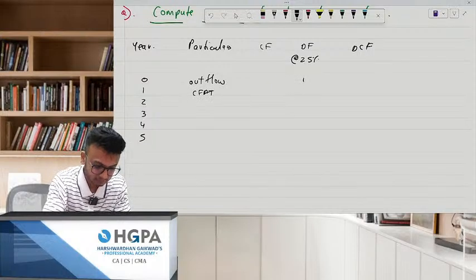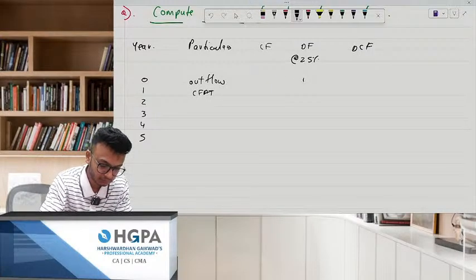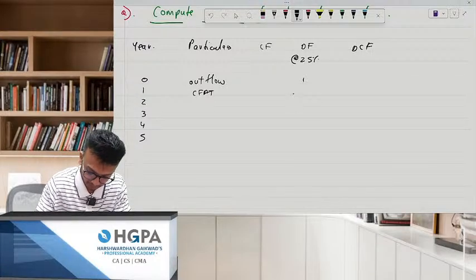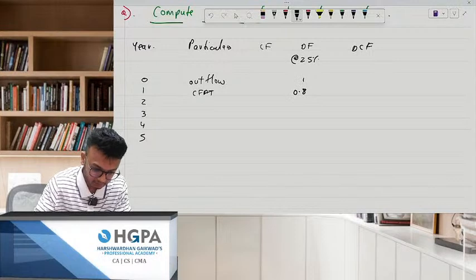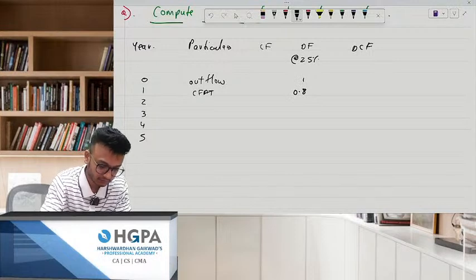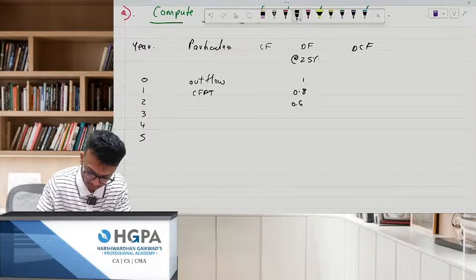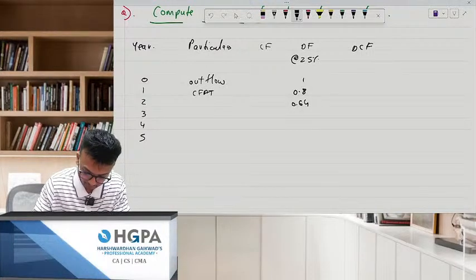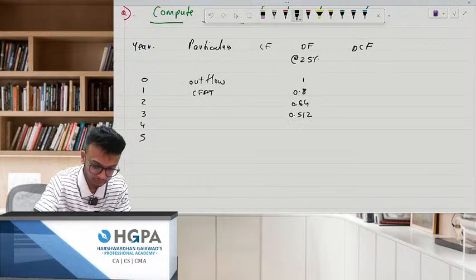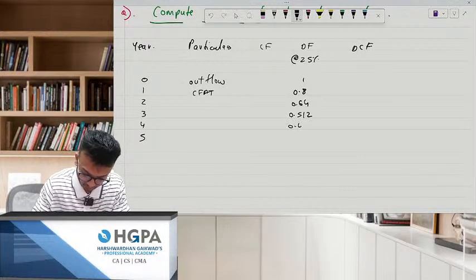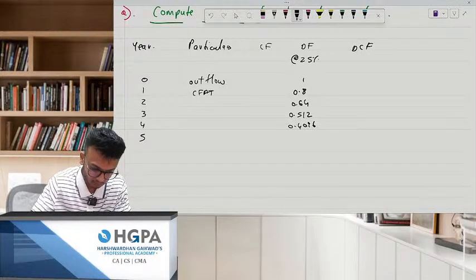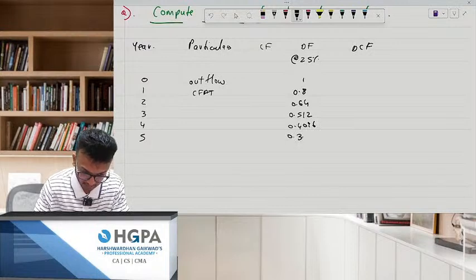This is 1 divided by 1.25. How much is this? 0.8. Then 0.64, then 0.512, and I'm taking 4 now.